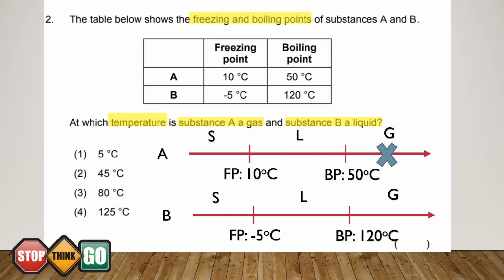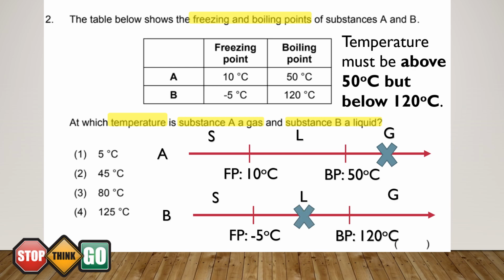Now, if I want substance B to remain as a liquid, it should be below 120 degrees Celsius. However, it should also be above 50 degrees Celsius in order for substance A to be a gas. Hence, the most likely answer will be option 3.